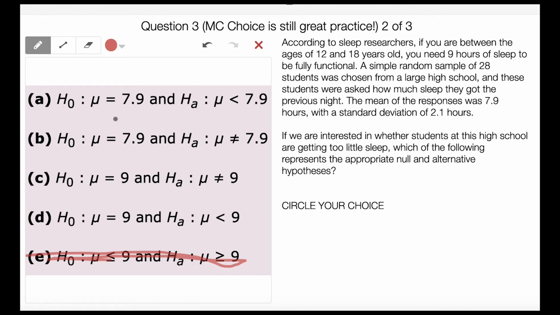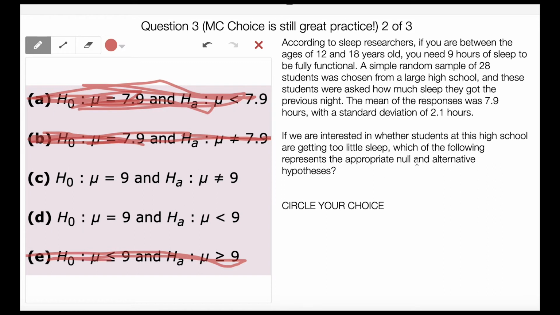We're going to assume that this study is telling the truth. We aren't going to assume that we got the exact number, right? So 7.9 is assuming that our statistic was correct. So A is not true, oh boy. And B is not true because they're saying that our statistic is the number that we're assuming is true. We aren't assuming the statistic is true. We are assuming the null is true.